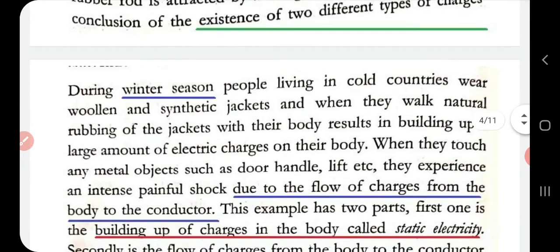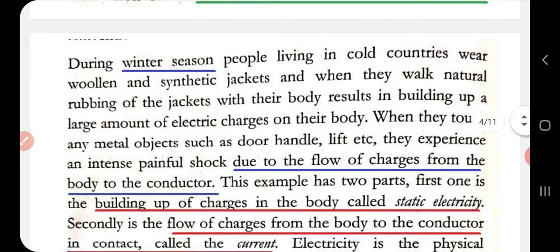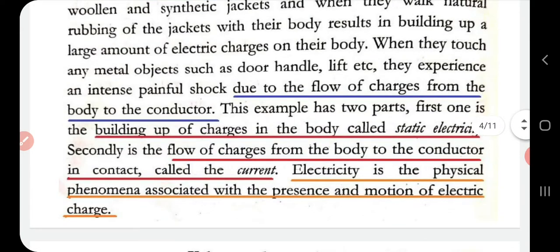Another example is that during winter, people living in cold countries wear woolen clothes or jackets, and when they walk, the jacket gets rubbed with their body, and this rubbing results in the building up of electric charge in their body. When such people touch any metal object, the charge accumulated in their body flows from their body to that metal object, because the metal object is a conductor. This example has two parts. First, the building up of charge in the body due to the rubbing of the jacket with their body. That building up of charges in the body is called static electricity.